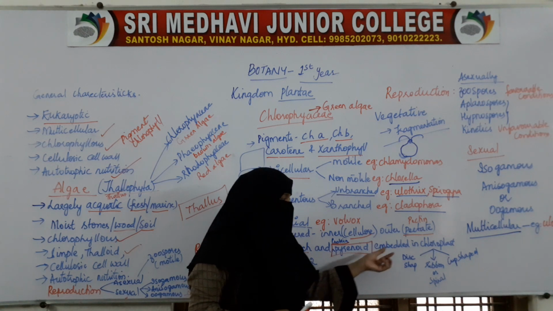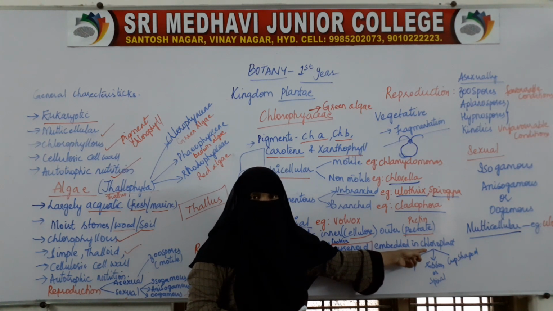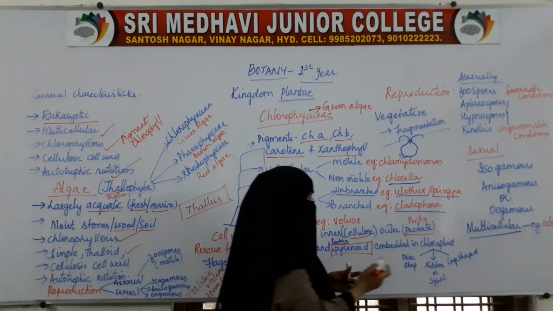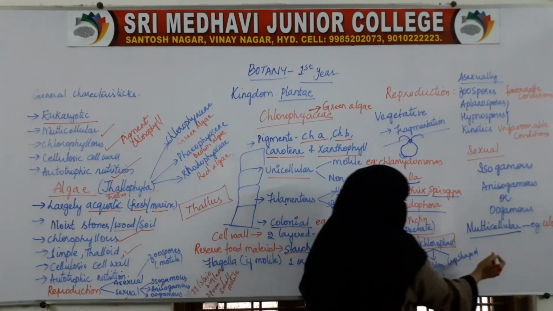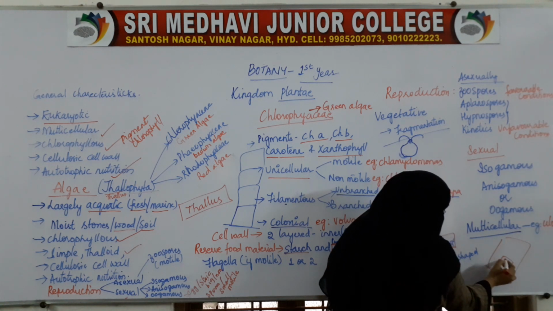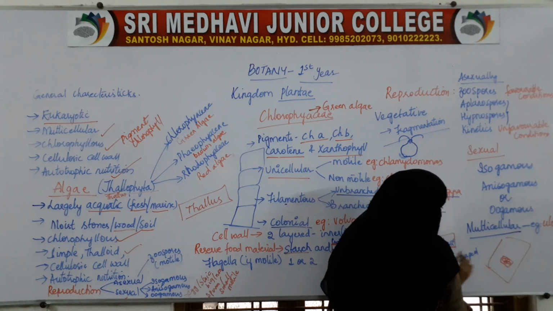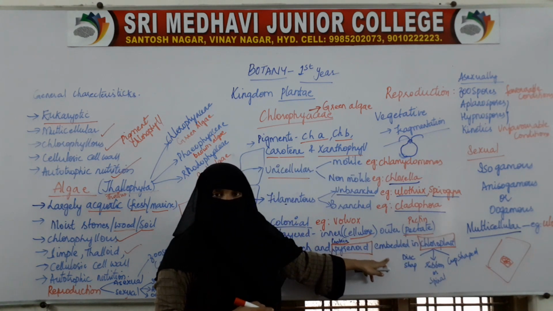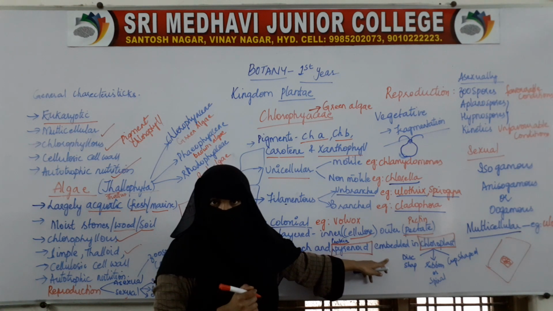This pyrenoid is embedded in a membrane bound organelle called the chloroplast. For example, this is the cell, this is the chloroplast, and inside this chloroplast we have the starch and protein pyrenoid. Now, they are chlorophyllous, that means they have chlorophyll.